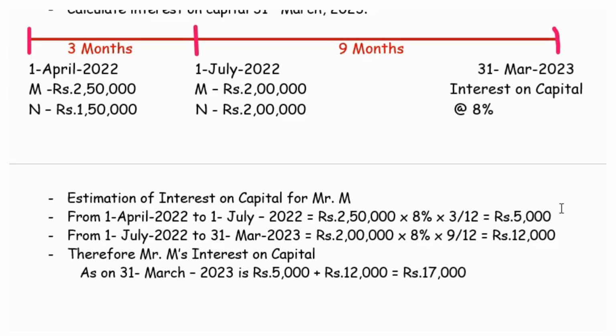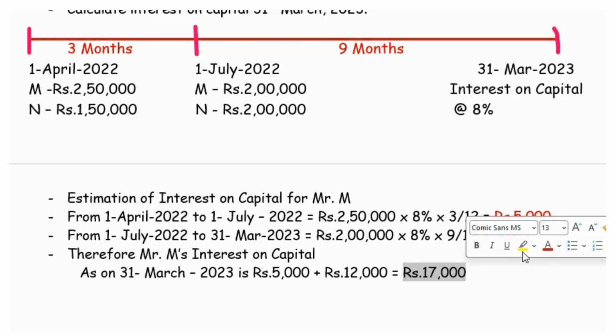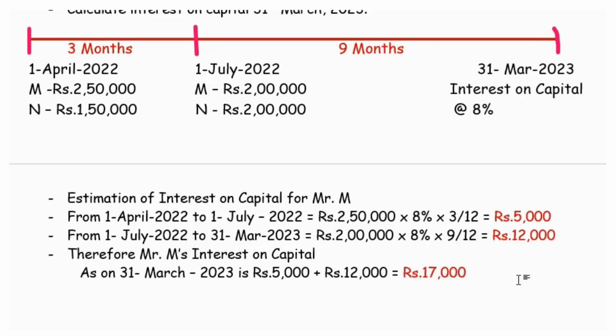For 3 months it is 5,000 and here it is 12,000. So adding it you get 17,000.